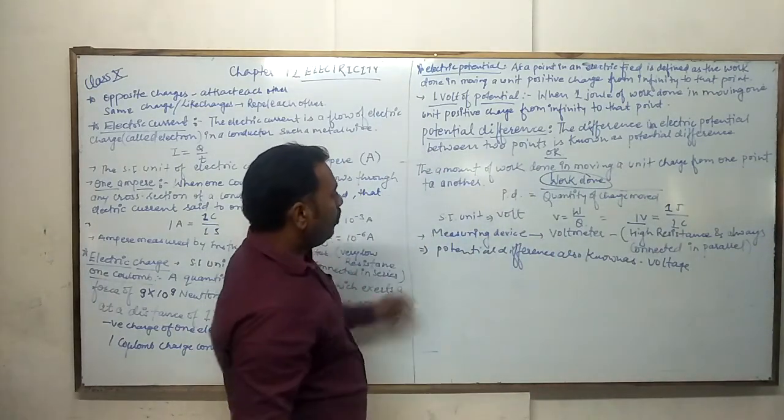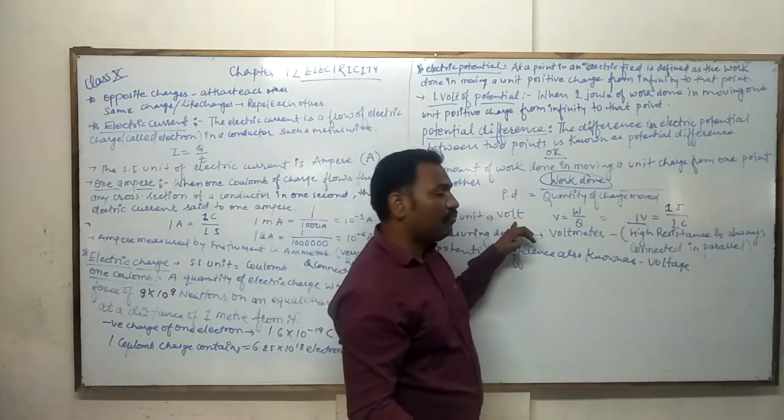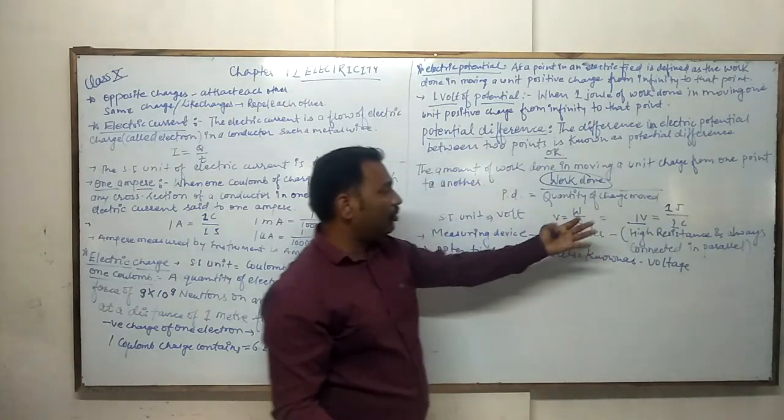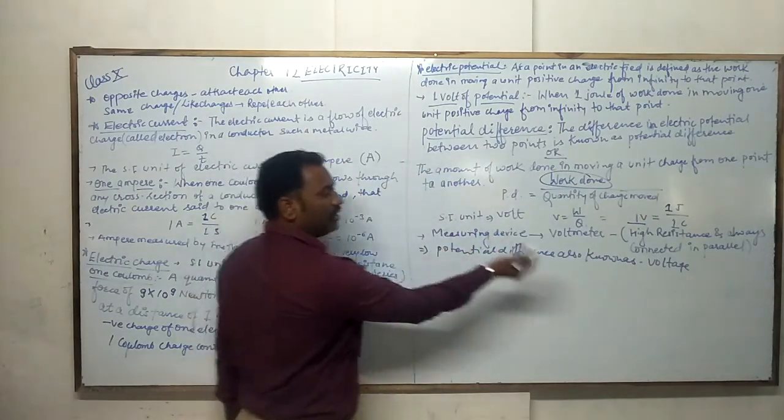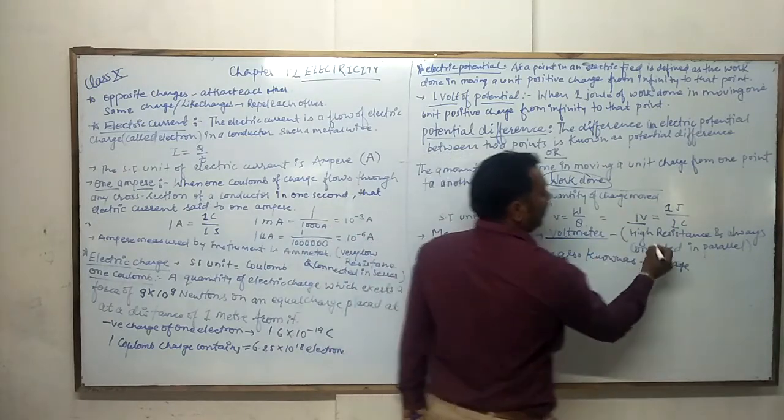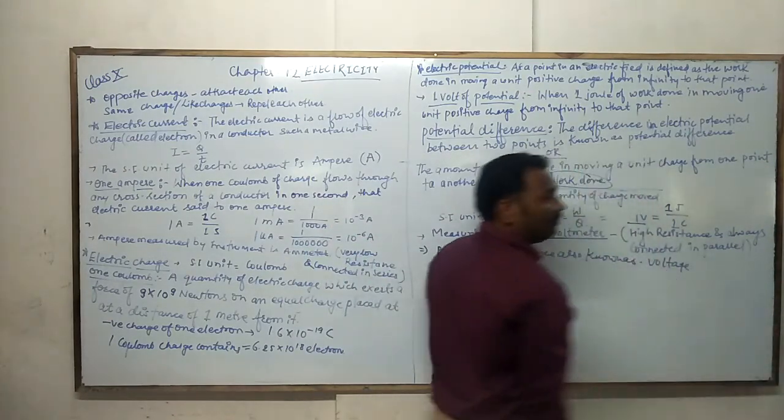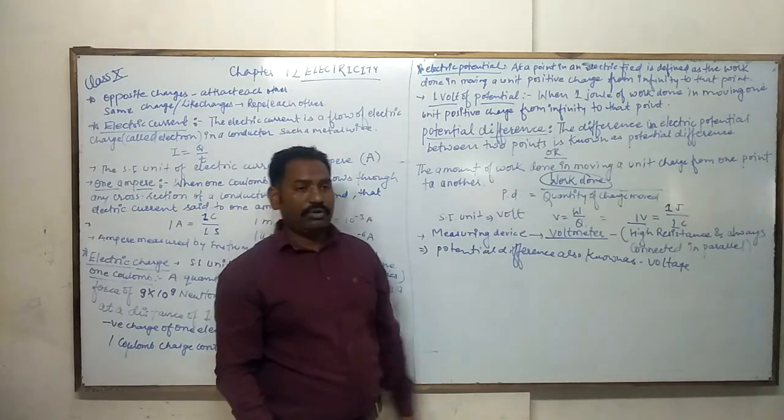That is the potential difference. The SI unit of potential difference is volt. Then V is equal to W upon Q, 1 joule upon 1 coulomb. The measuring device, you know about that, is the voltmeter. It has a high resistance and is always connected in parallel, and potential difference is also known as voltage.